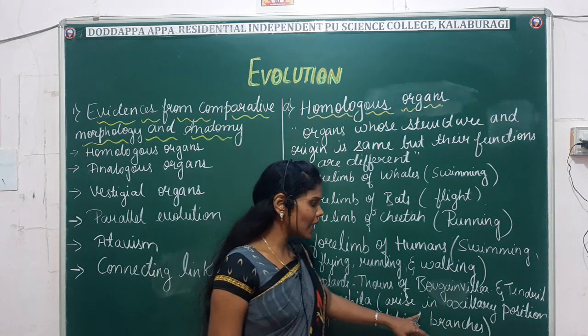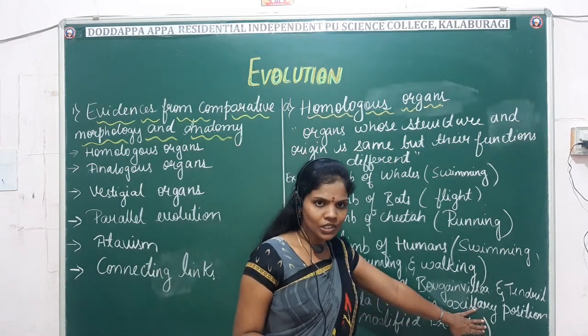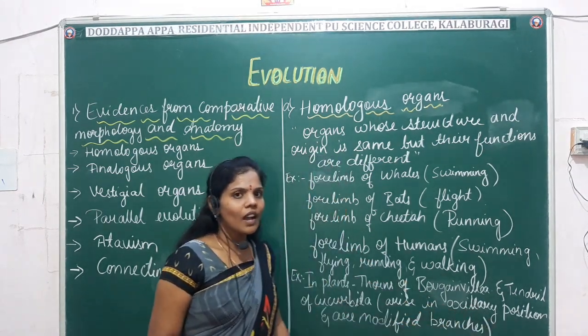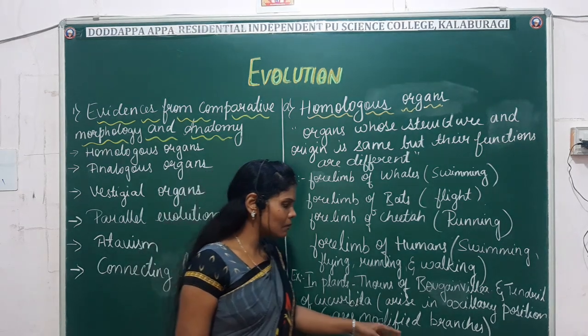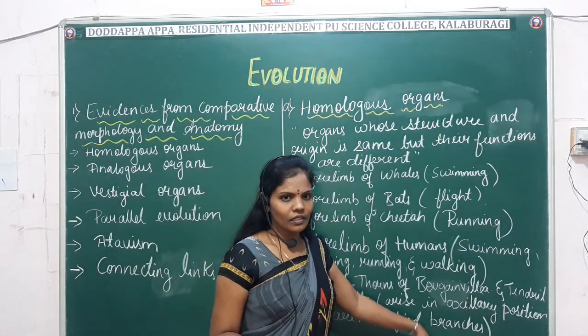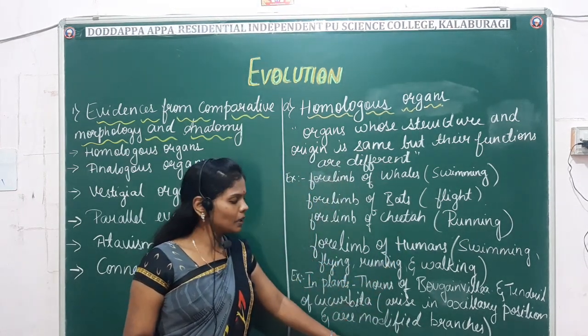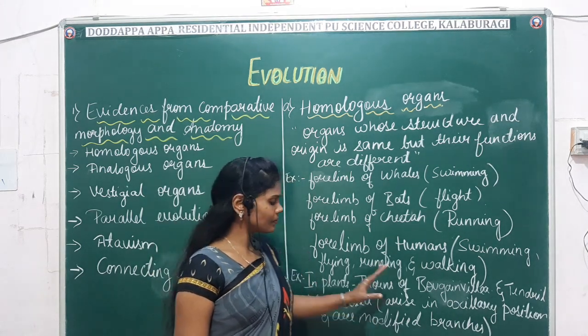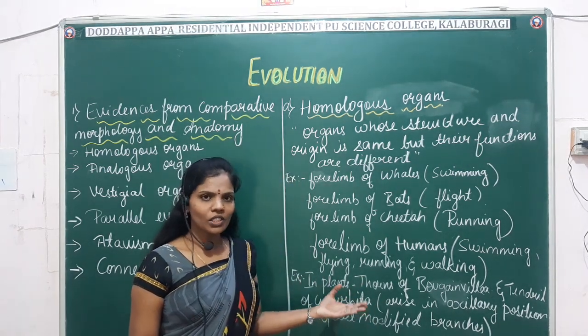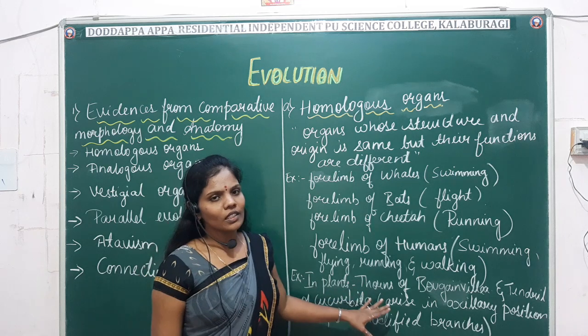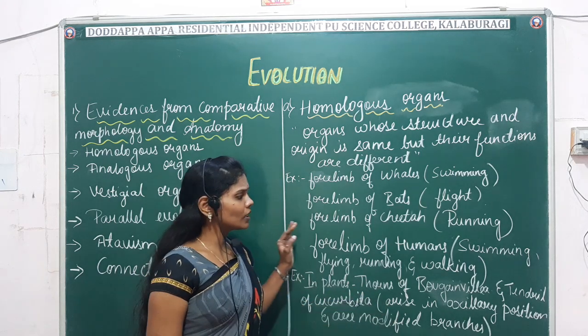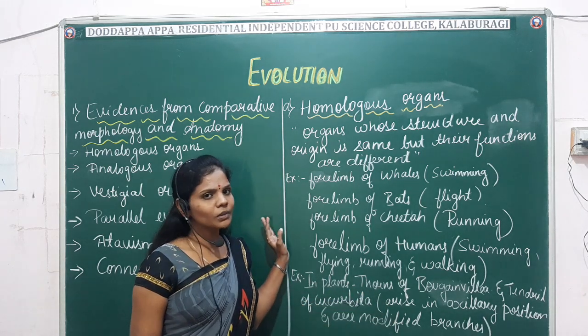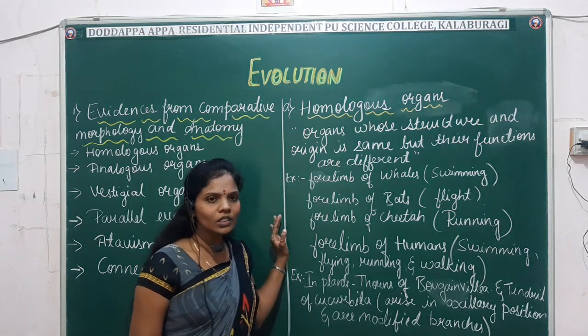Like, for example, they arise from the axillary position and they are modified branches. Here only the function varies, but the origin and the structure remain the same. So these are some of the examples which come under the evidence, that is, the homologous organs.